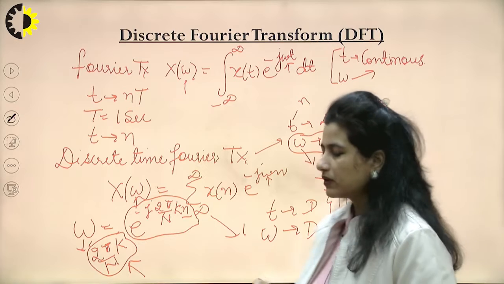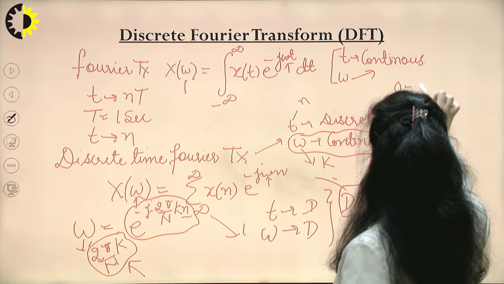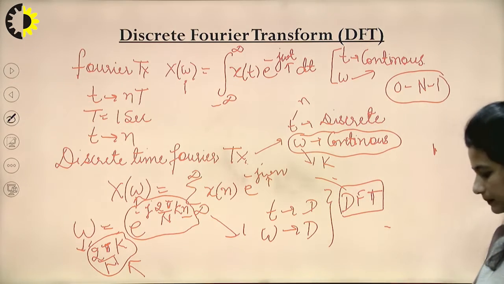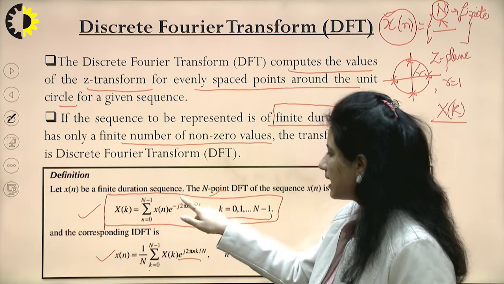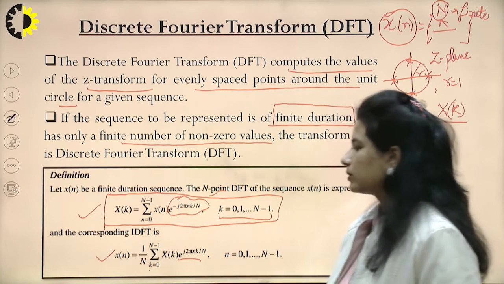That's why we have two variables and they vary from 0 to n minus 1, how many samples I am giving for the transformation. So here I can see this is my direct formula for transformation, having this exponential. Similarly in the case of inverse transformation.